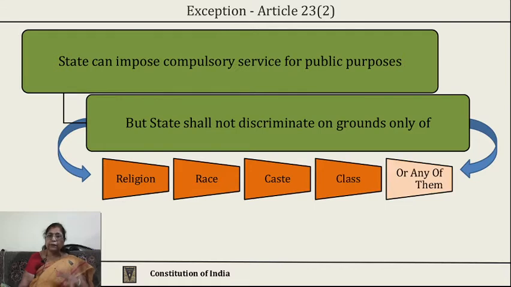So, this is a mandatory provision that no one shall engage in exploitation of these forms, and if they are violated, there is a punishment. But state can impose compulsory service provided that it shall not discriminate among any individual on these grounds.